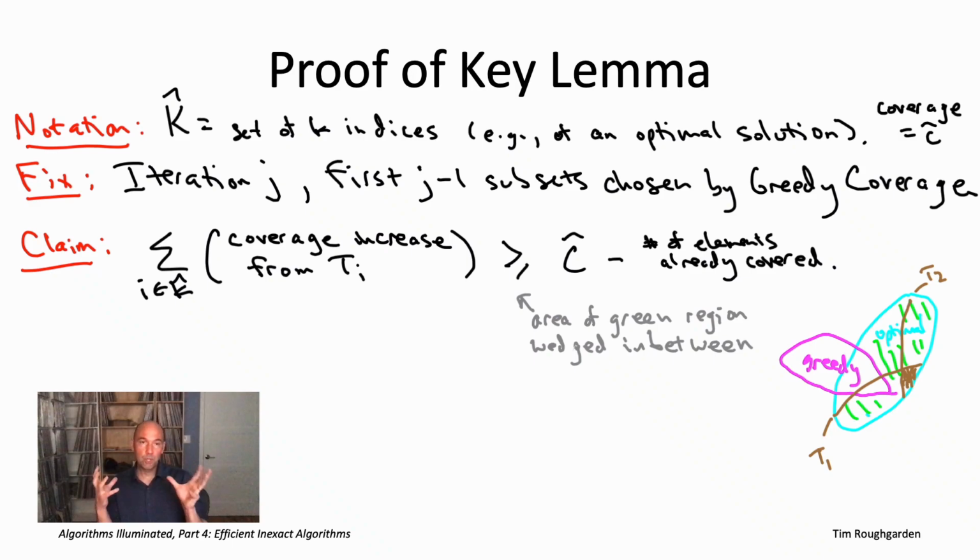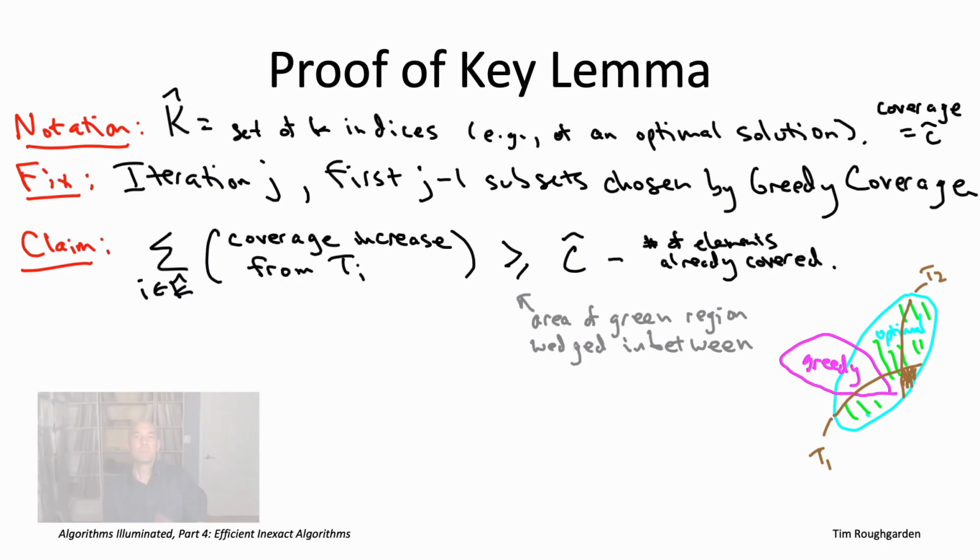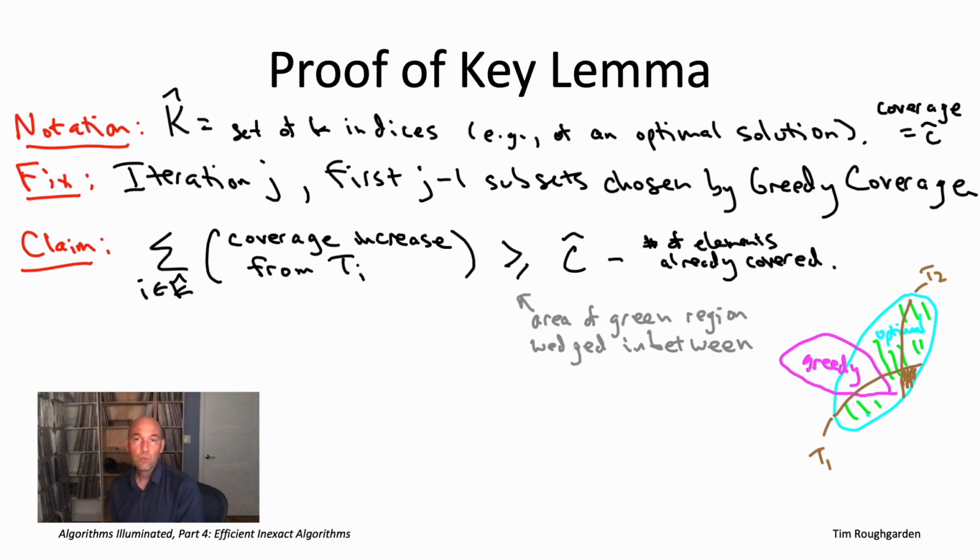So what's the difference between adding all 10 sets at once and looking at the increase in coverage, and the sum of our 10 thought experiments of adding just one subset at a time? Well, we're only going to get a larger number from the sum of the 10 thought experiments involving a single set than the increased coverage from adding all 10 at once. To see why, look at the subsets T1 and T2 in the cartoon. In the thought experiment involving T2, we get credit for every element in T2, so the increase in coverage is just its size.